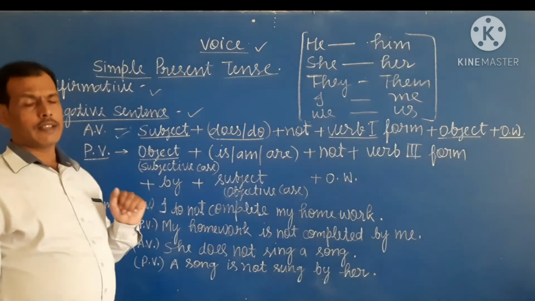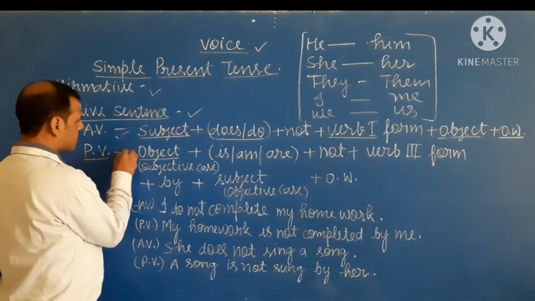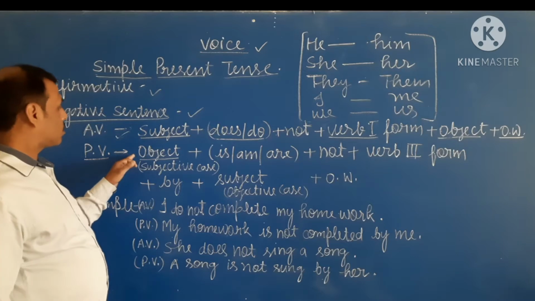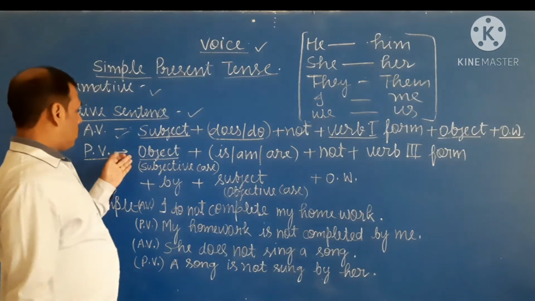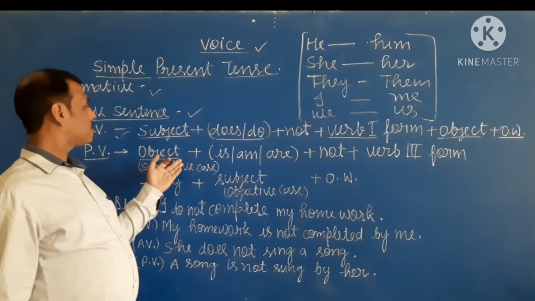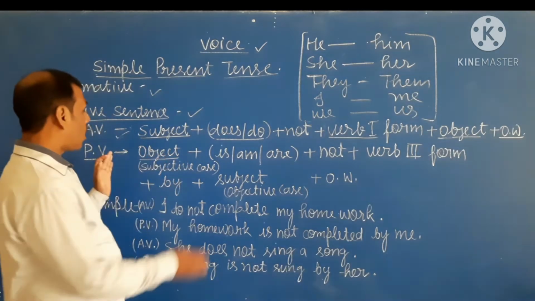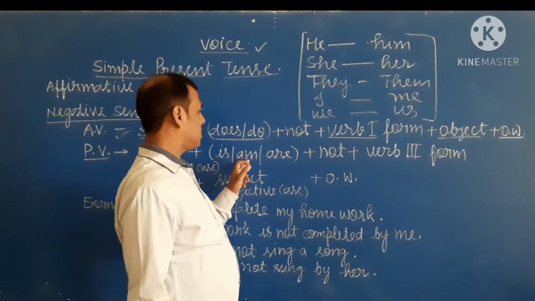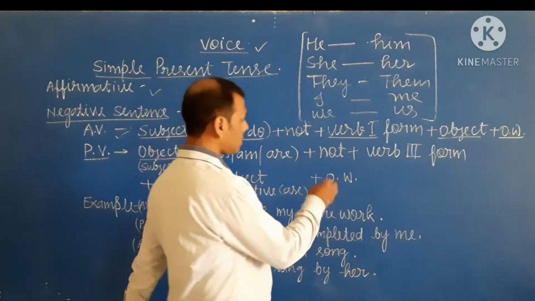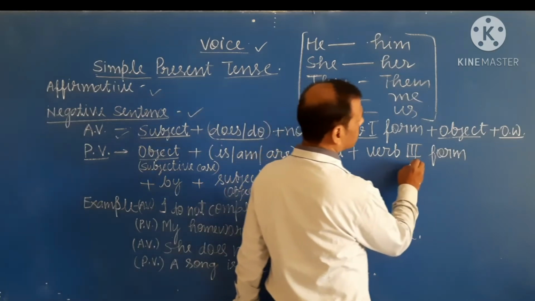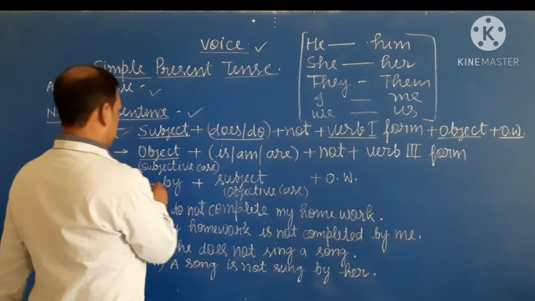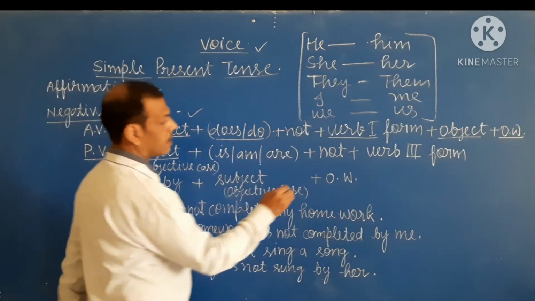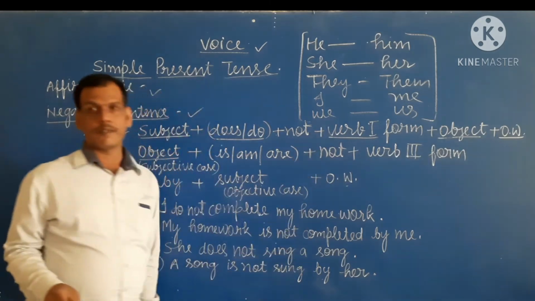After that, passive voice. When we convert into passive voice, the rule is: first we write the subjective case of the object, plus is, am, are according to the object, plus not, plus verb third form, plus by, plus the objective case of the subject, plus other words.